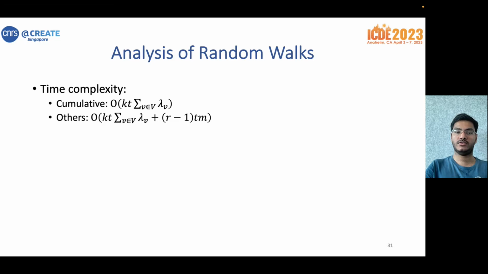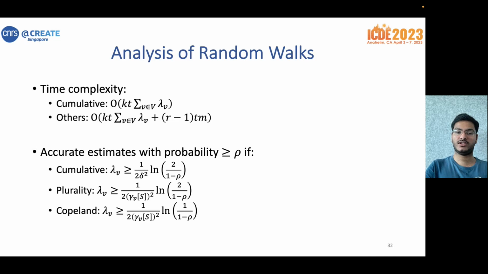Let's now analyze our method. The time complexity for the other scores is the same as that of the cumulative score, plus the time needed to compute the opinions of the other non-target candidates. And as far as the accuracy is concerned, we do get accurate estimates with probability at least rho if lambda v satisfies the following conditions for each score, as stated here.